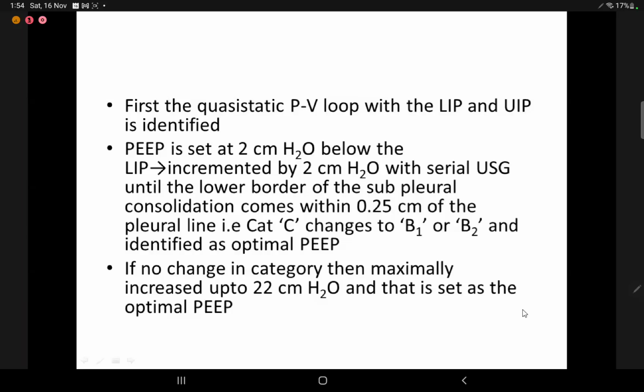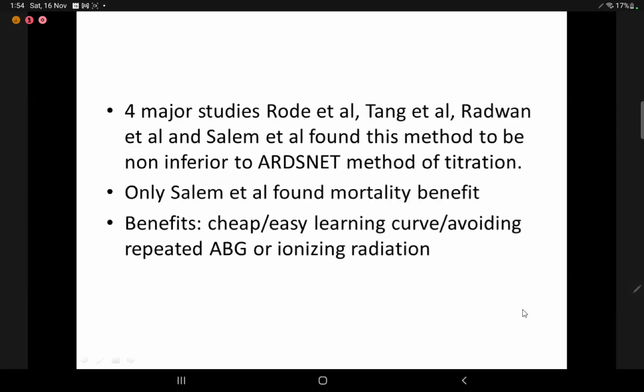as the optimal PEEP. There have been 4 major studies: Rode et al., Tang et al., Ranwan et al., and Salem et al., who have found this method to be non-inferior to the ARDSnet method of titration. Only Salem et al. found a mortality benefit. However, it has the benefits of being cheap, it has an easy learning curve, and avoids repeated ABG and ionizing radiation.